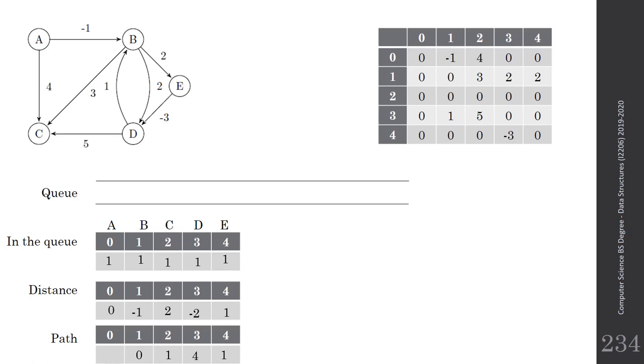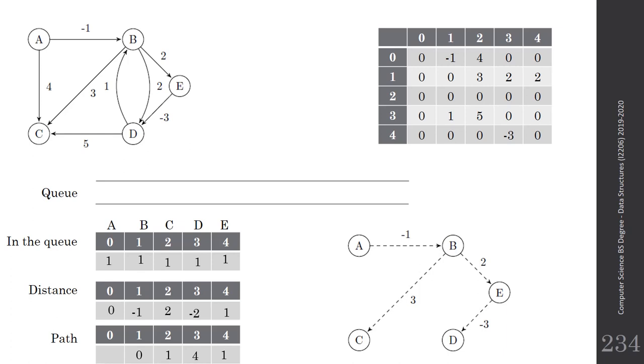So at the end, we will have all the distances in the distance array and the path, so we can reconstruct the graph. So we know that vertex 0 is not reachable because we're starting from 0, and vertex 1 is reachable from 0, vertex 2 is reachable from 1, vertex 3 is reachable from 4, and 4 is reachable from 1. And in the distance array, I can have the direct distance. For example, the distance from 0 to vertex 4, which is E, is equal to 1, without doing the recalculation again. So this is the animation.